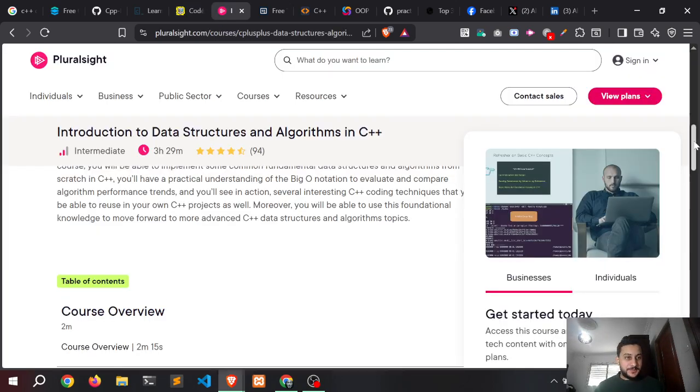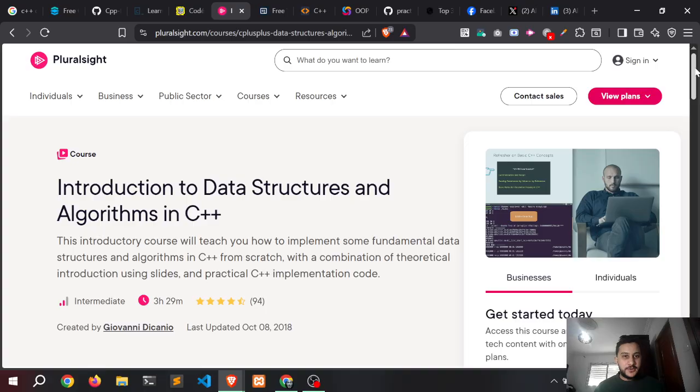So another website is not designed for beginners, but it focuses on data structures and algorithms in C++ in a simple way, explained with examples.